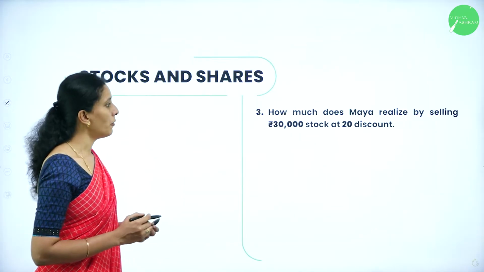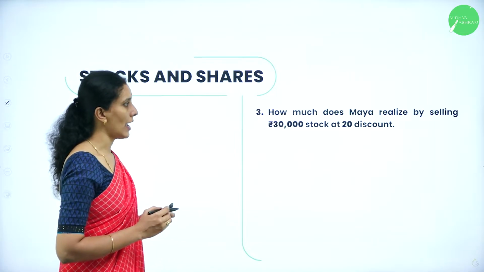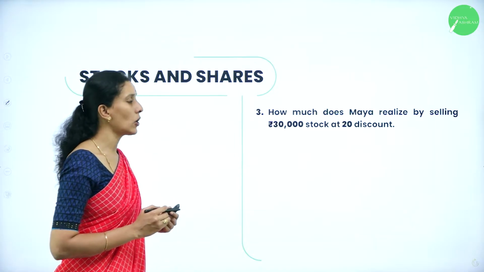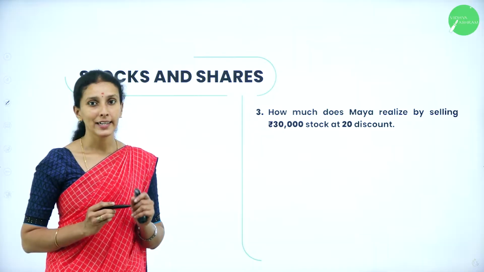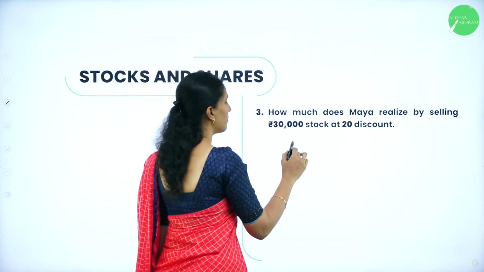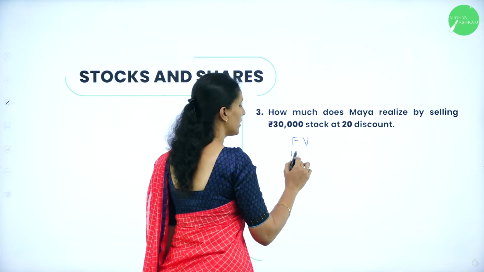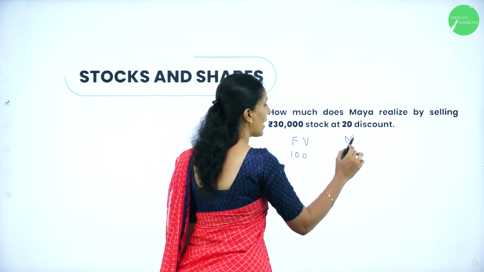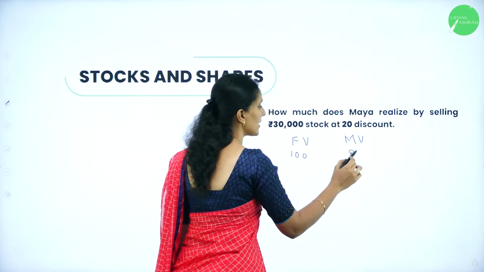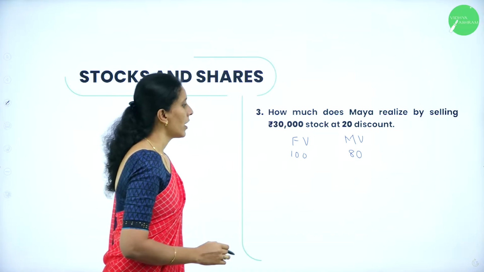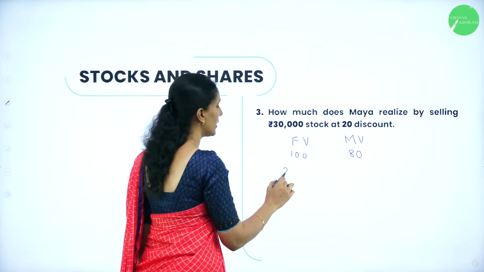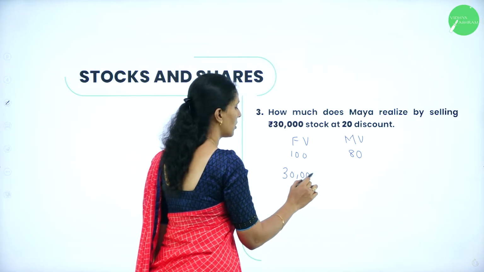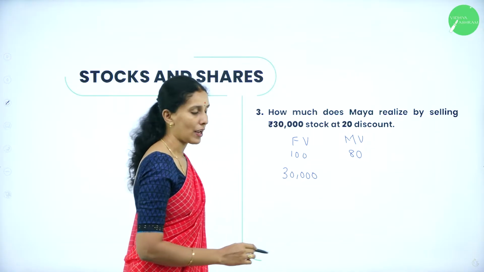Next one, how much does Maya realize by selling rupees 30,000 stock at 20 discount? So, if my face value is 100, my market value is rupees 20 discount, that is 80 rupees. Now, if my face value is 30,000, how much is the market value?